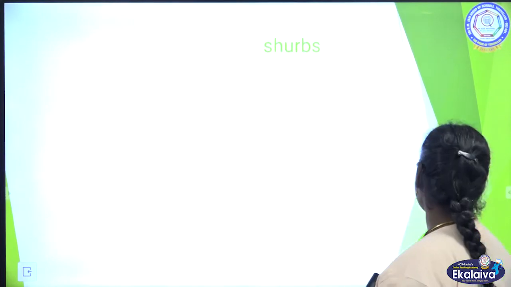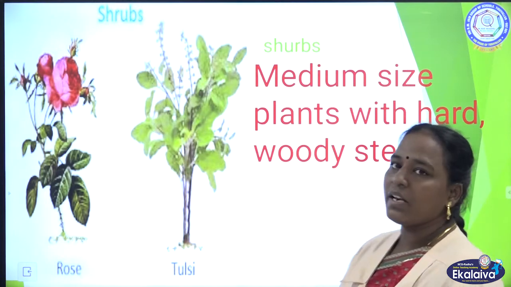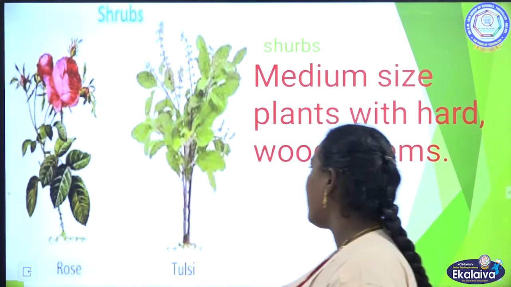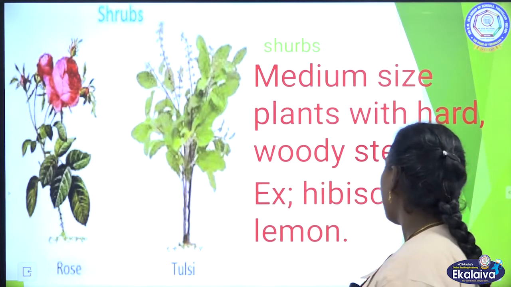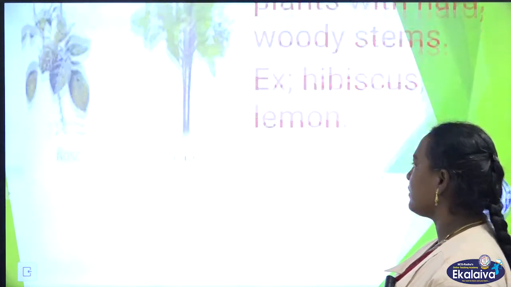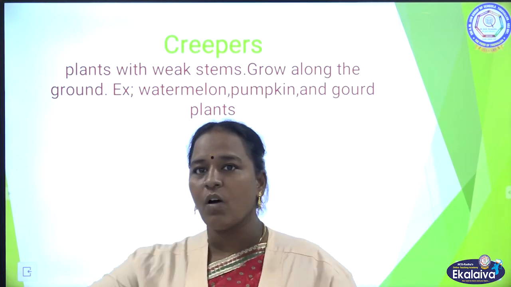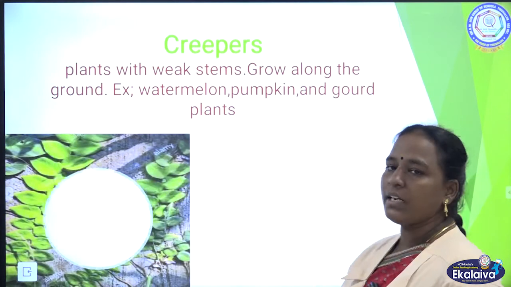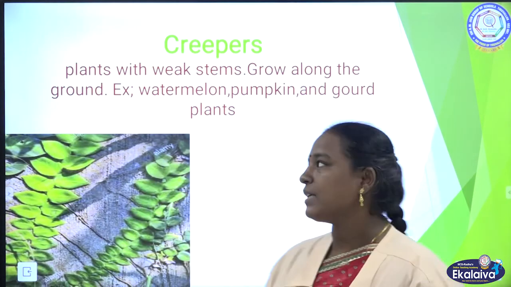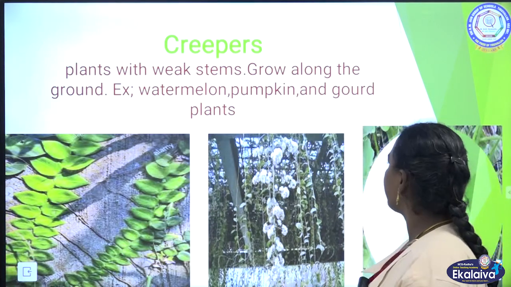Shrubs are medium size plants with woody stems. Examples are hibiscus and lemon. Creepers, we know very well, grow along the ground. Plants with weak stems that grow along the ground are known as creepers. Watermelon, pumpkin, gourd plants.